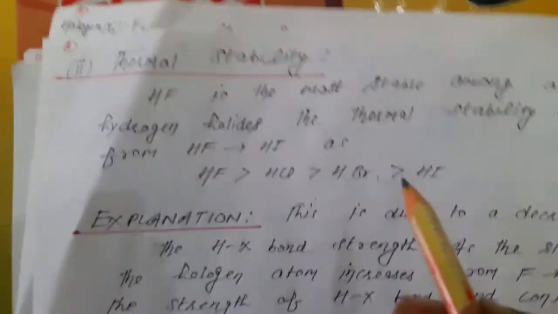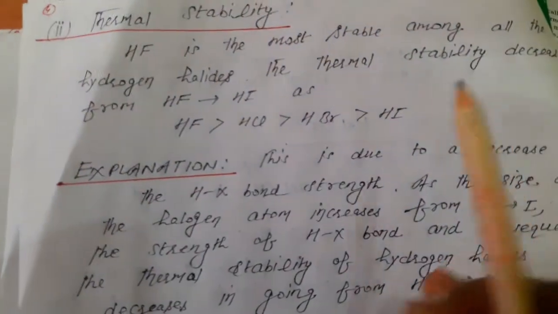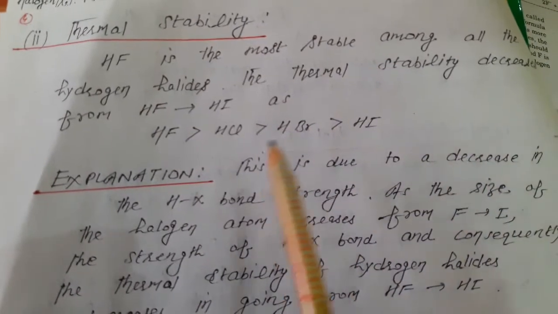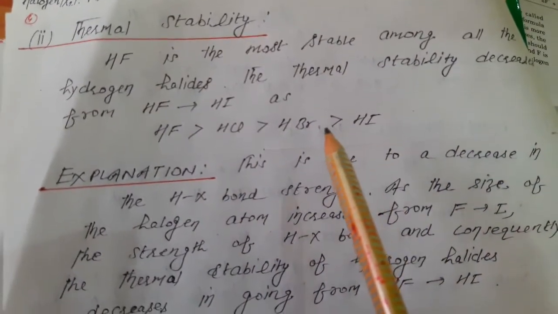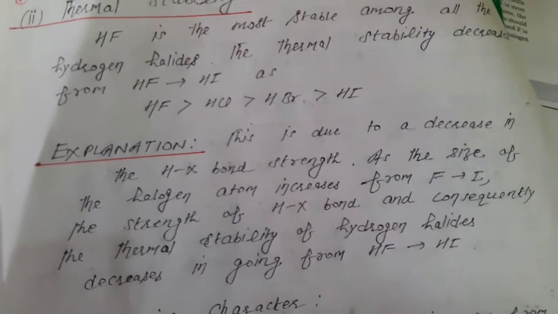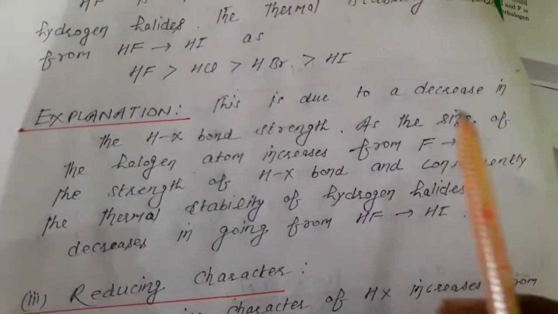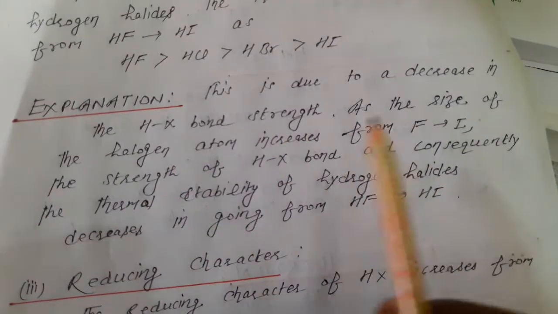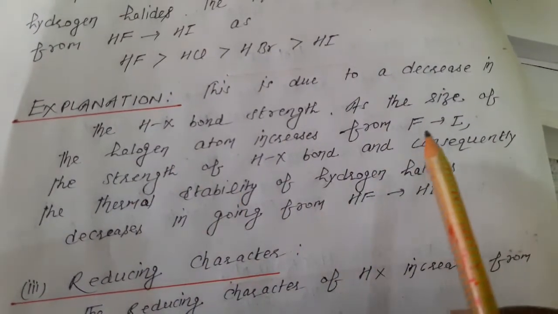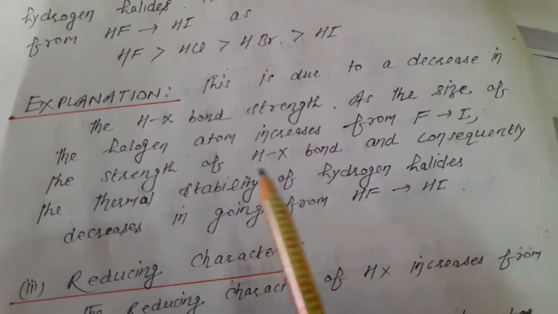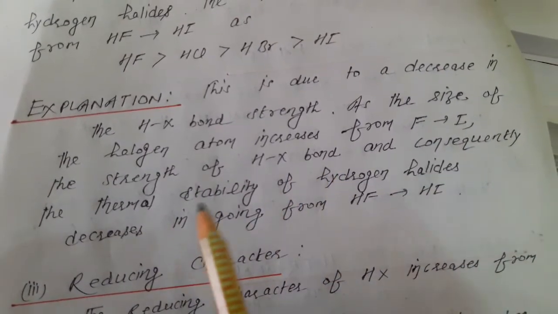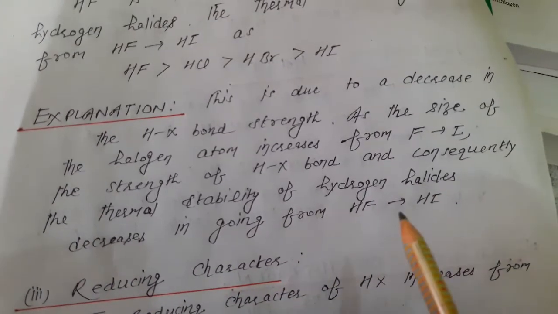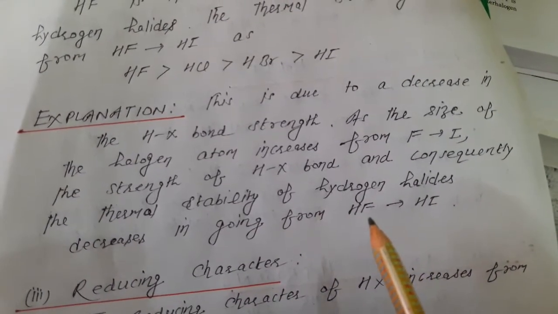Second point is the thermal stability of HX. HF is the most stable among all the hydrogen halides. The thermal stability decreases down the group in different hydrides. Explanation: this is due to a decrease in the HX bond strength as the size of the halogen atom increases from F to iodine. The strength of the HX bond, and consequently the thermal stability of hydrogen halides, decreases going from top to bottom in different hydrogen halides.